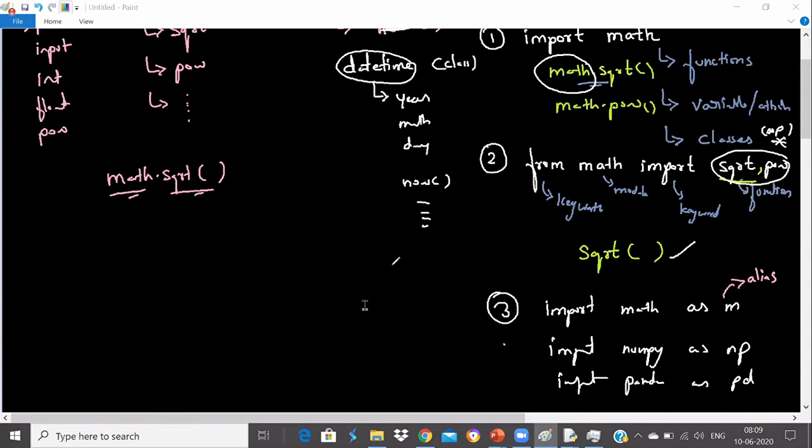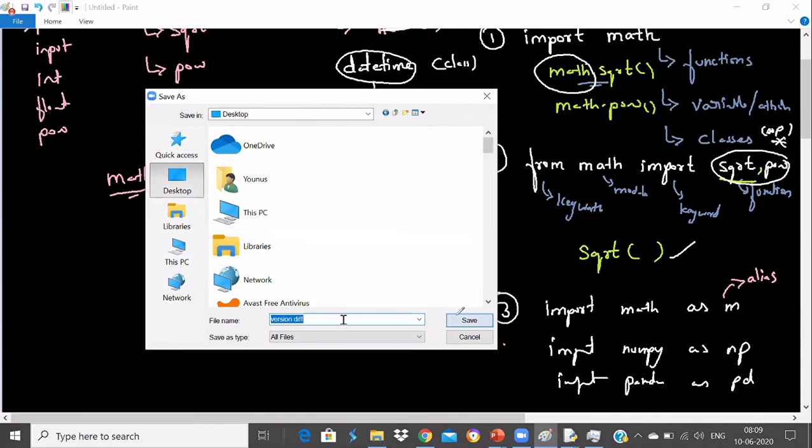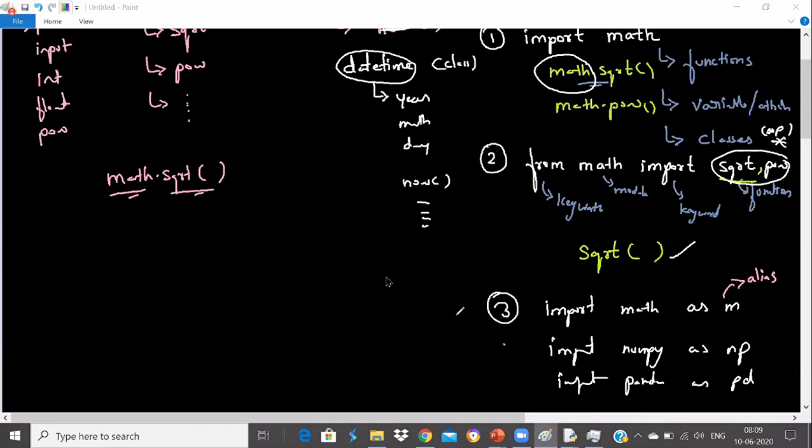Yeah, Satyam was talking about this version problem. Let me put it on desktop and see, as he sent me one image.